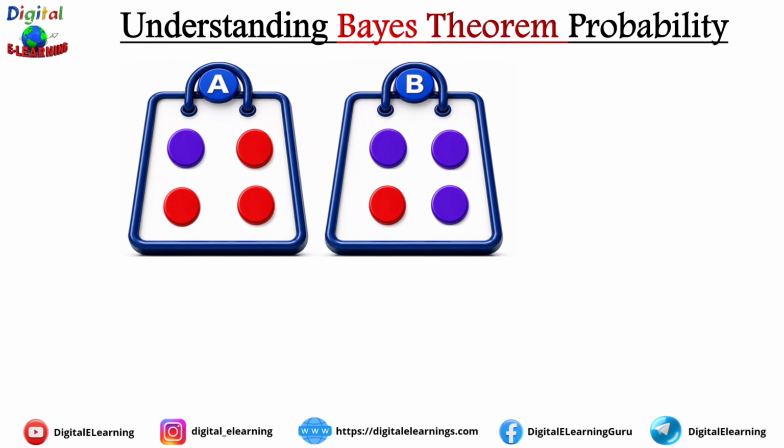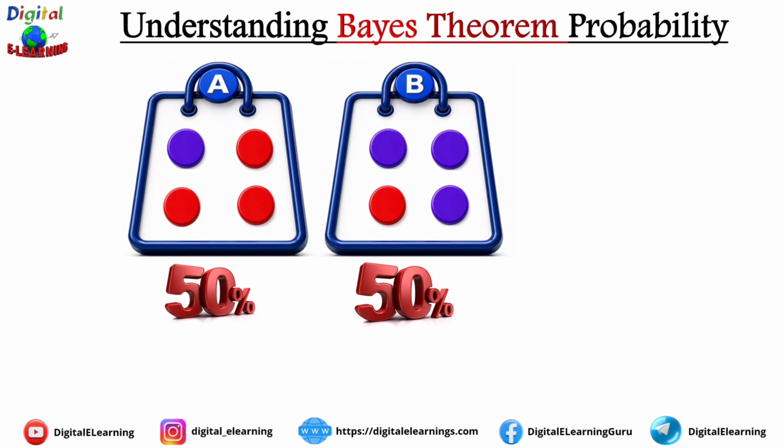Now let's take a step back. Before any ball was drawn, both bags were equally likely to be selected. Bag A has 50% chance of being chosen, while bag B also has 50% chance of being chosen. At this stage, we don't have any additional information. This initial belief is our prior probability, or simply the prior belief.